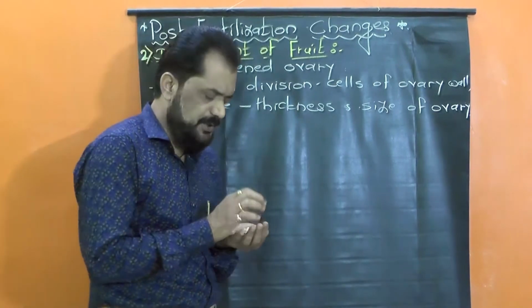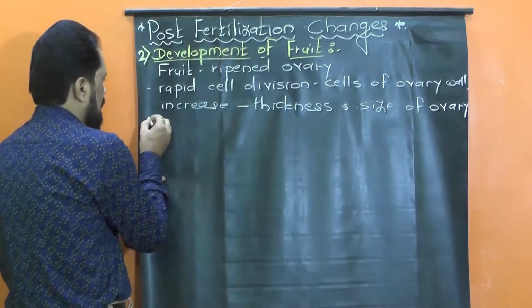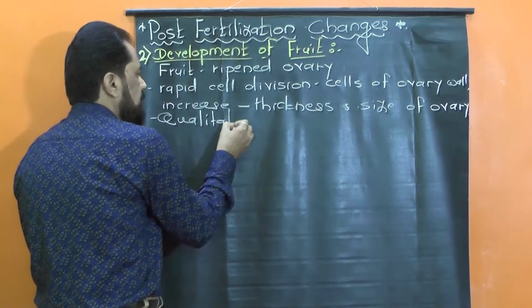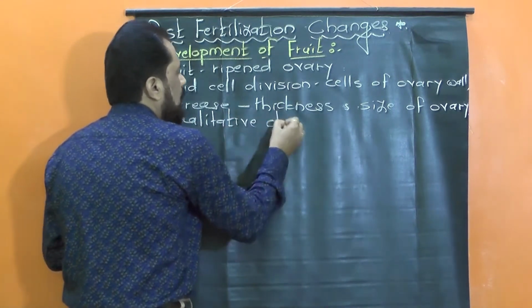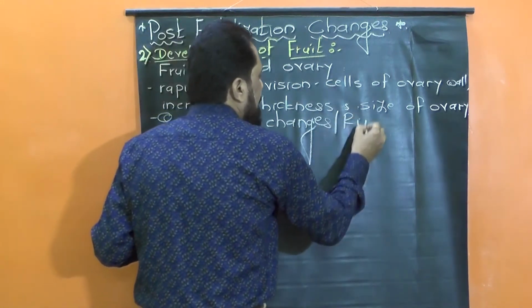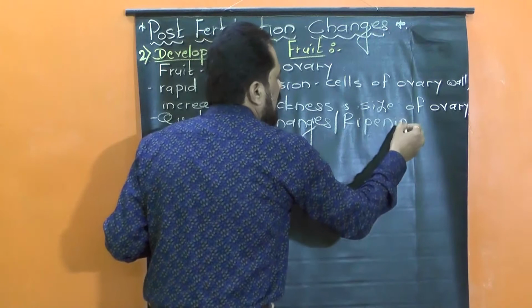After the sufficient growth of fruit, it leads to the actual ripening changes, actual qualitative changes. Those ripening changes we have to understand properly. So let us talk about those qualitative changes, or ripening changes.